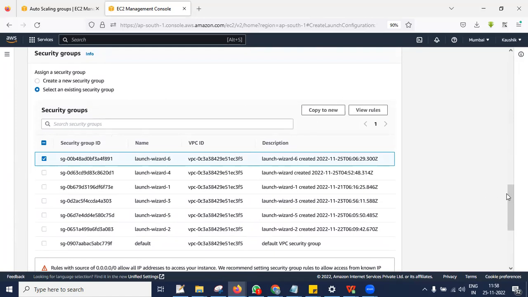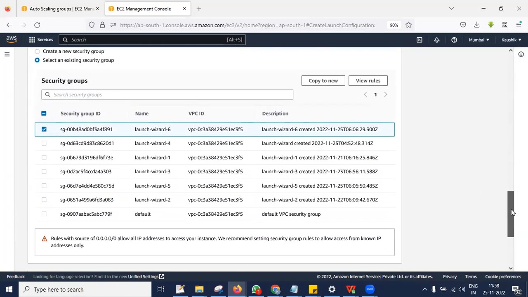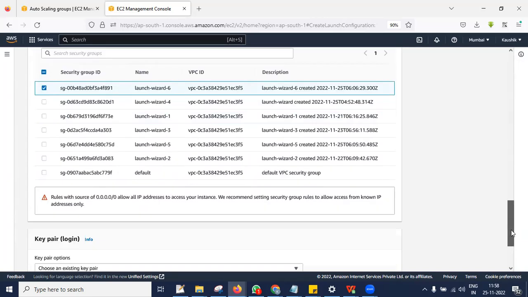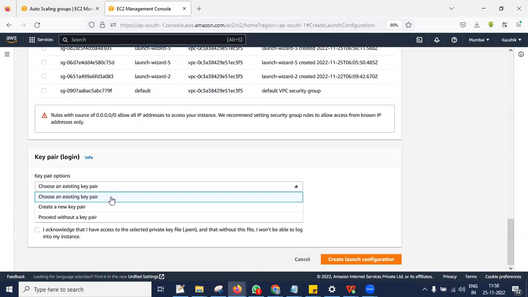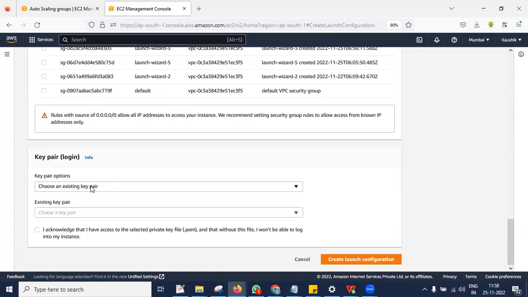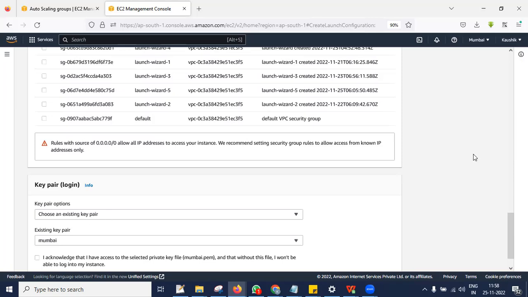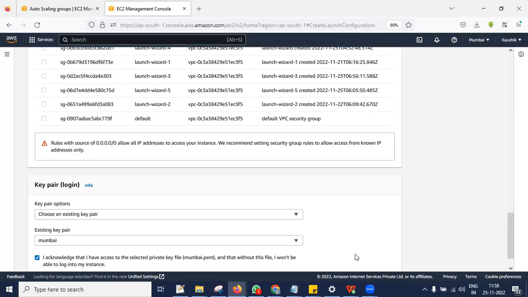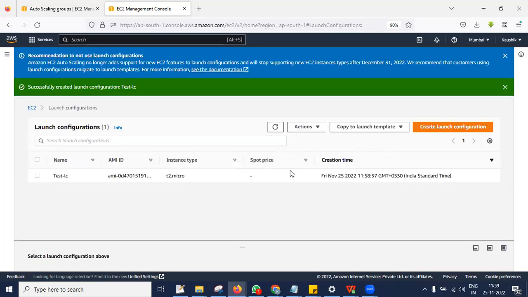No issues. Okay. Next thing is, what is the purpose of a security group? It is allowing inbound and outbound traffic. Choose your key pair. Let me select the existing key pair, Mumbai key pair, and then I acknowledge and create the launch configuration. So now my launch configuration is created.